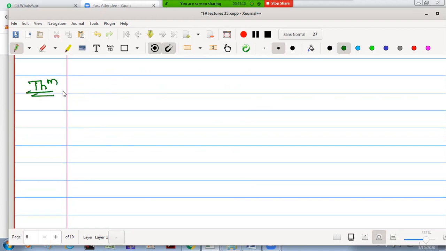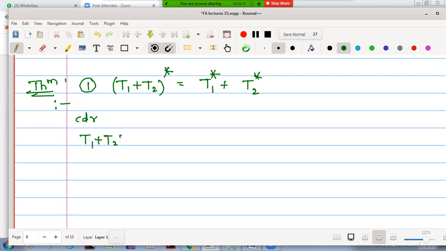Theorem 1, say. First we want to prove (T1 plus T2) star is equal to T1 star plus T2 star. Very easy statement to prove, but one thing we should keep in mind, the conjugate operator should be operated on a functional first, then on a vector. Therefore, we will consider accordingly. This is (T1 plus T2) star operated on a functional f, and later this combinedly operated on a vector x. Okay, next what does the definition say?